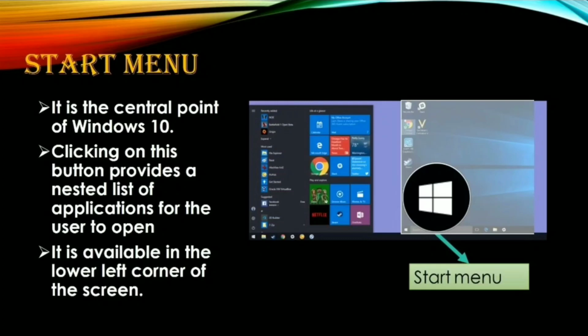Clicking on this button provides a nested list of applications for the user to open. In the first picture, what it is saying is that when we click on this button, this type of image appears. It is available in the lower left corner of the screen.